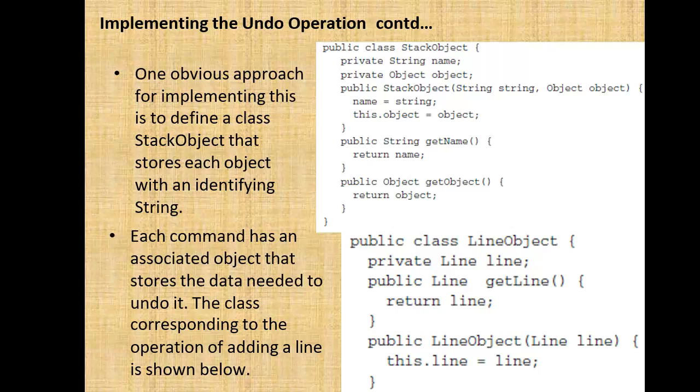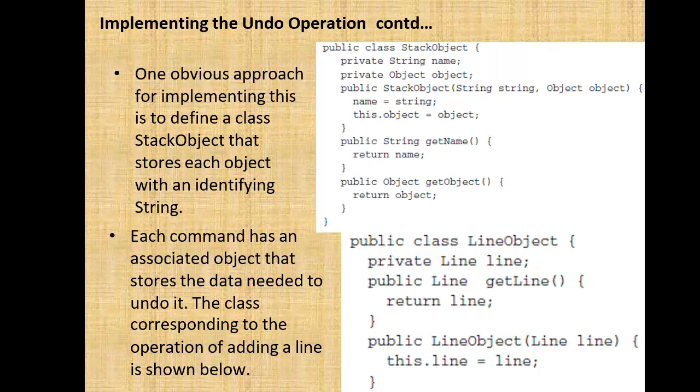One obvious approach for implementing this is to define a class stack object, parameterized by strings and objects, that stores each object with an identifying string. Each command has an associated object that stores the data needed to undo it.